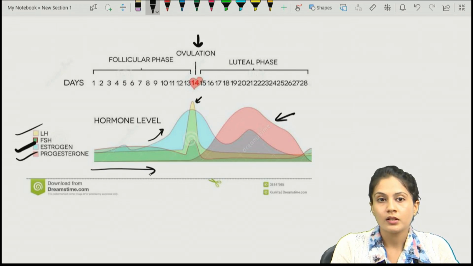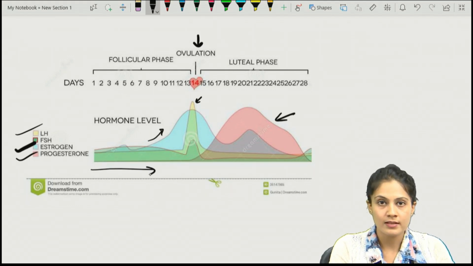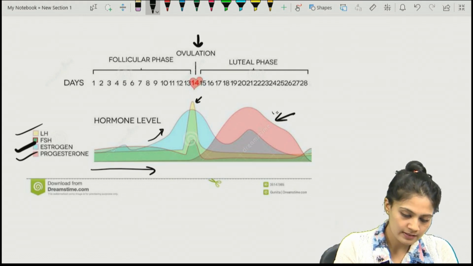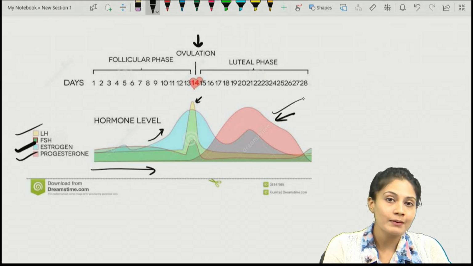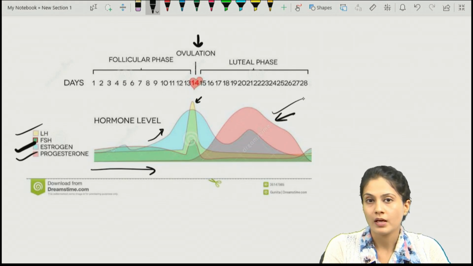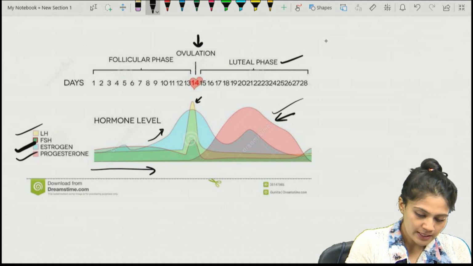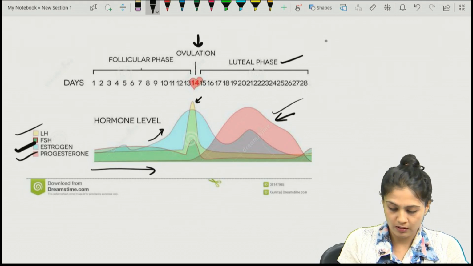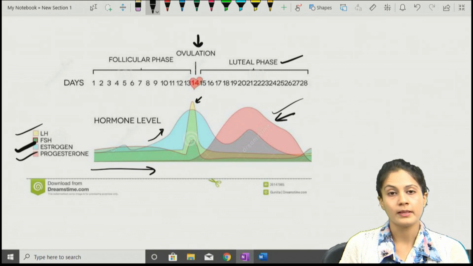Then during the ovulation, what will happen? The ovum will come out, and once this ovulation occurs, the corpus luteum starts to secrete the progesterone. That's why in the second phase the progesterone will be more, and it is secreted by the corpus luteum. That's why it is known as the luteal phase, right? So basically they ask in which phase. If they ask in which phase the estrogen is more, it is the first phase.